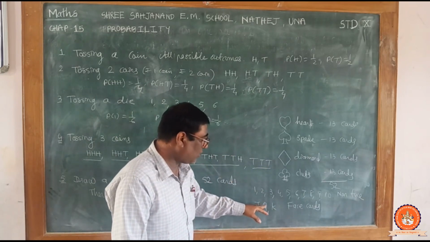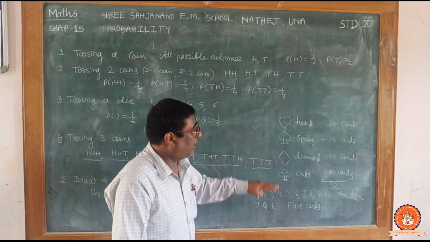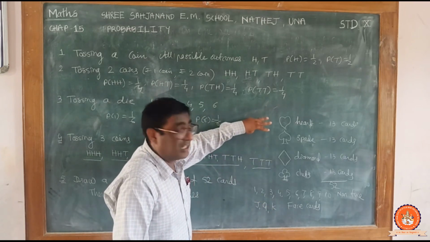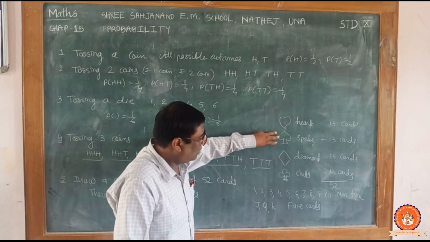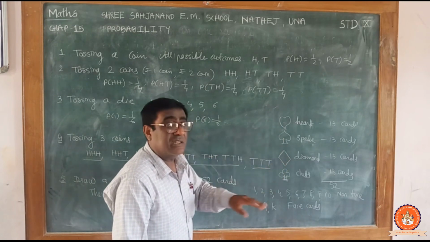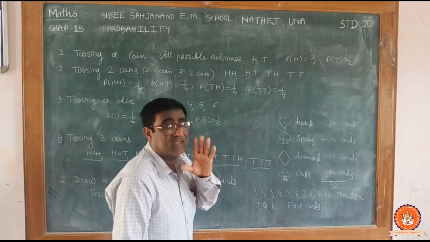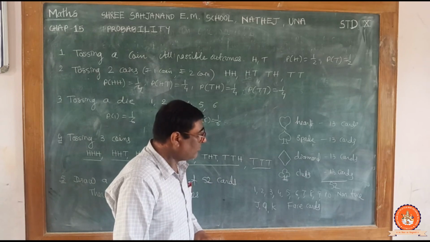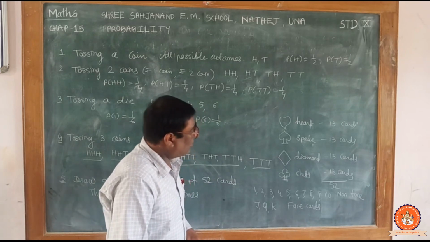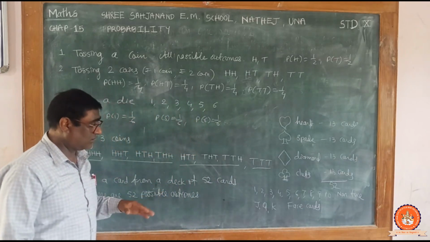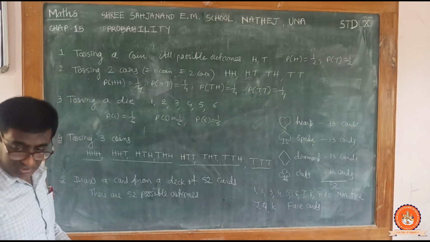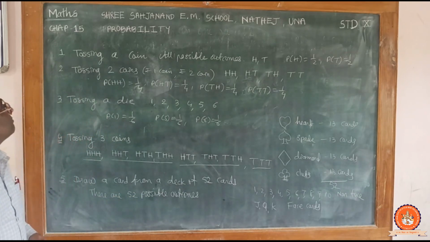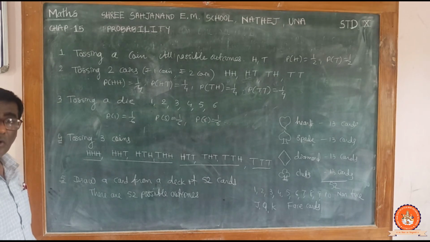And jack, queen and king. In each set there are 3 face cards. So 3, 3, 3 and 3. There are 12 face cards. Okay, my friend. So this is some discussion about probability. So we will think of some more experiments and some terminology regarding